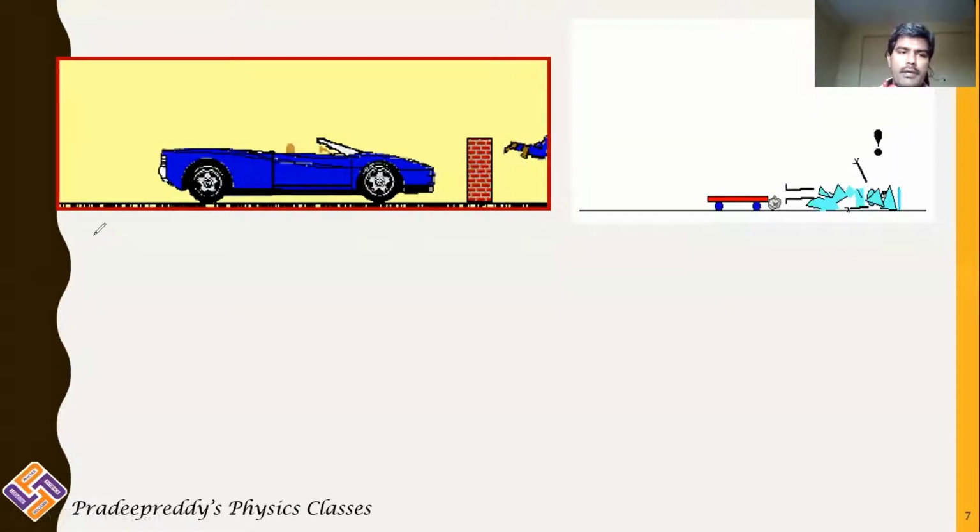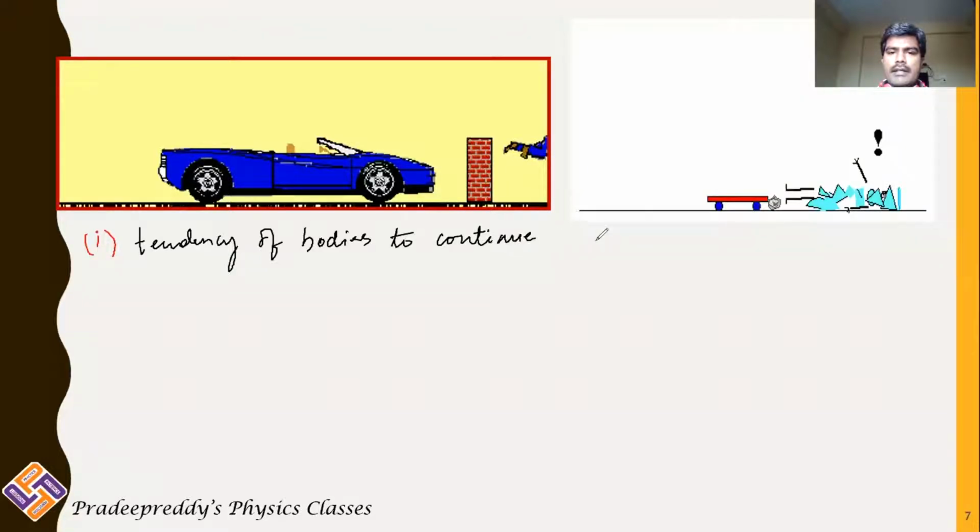that point number 1 is that the tendency of bodies, whether in rest or in motion, the tendency of a body to continue in rest or motion, is inertia.